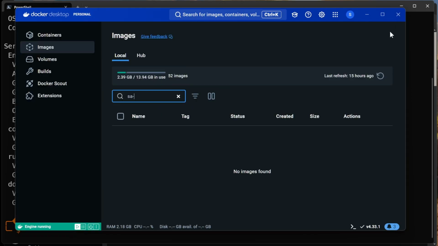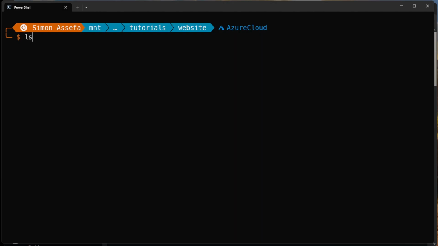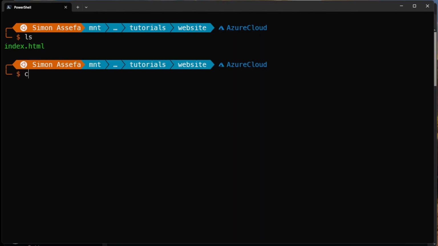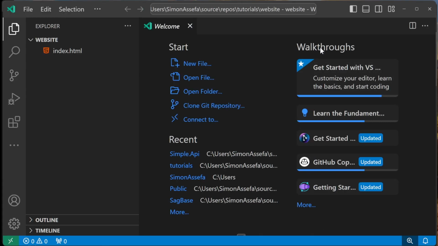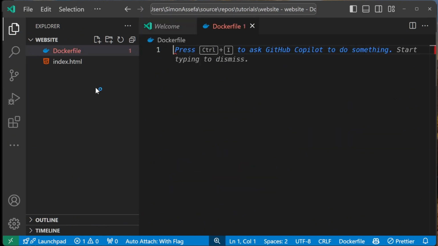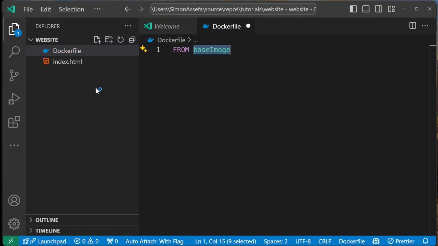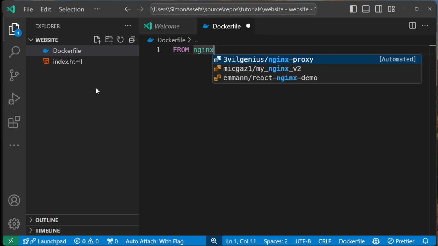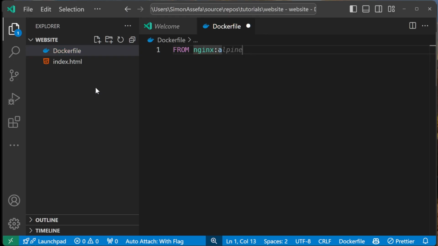Okay, let's continue. The first step in building an image is creating a Docker file. For that, I'll use Visual Studio Code. Here I'll create the file. The name will start with a capital D and without a file extension so that Docker recognizes it. And then I'll start by creating a base image. This is like the foundation where all my files will be standing upon.